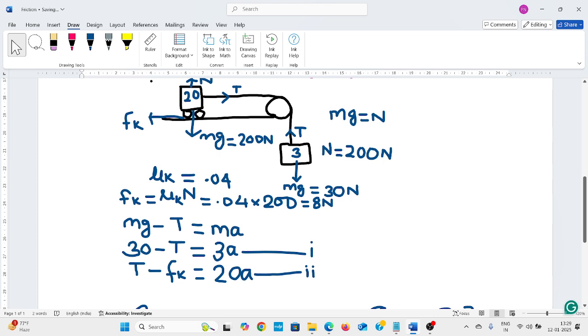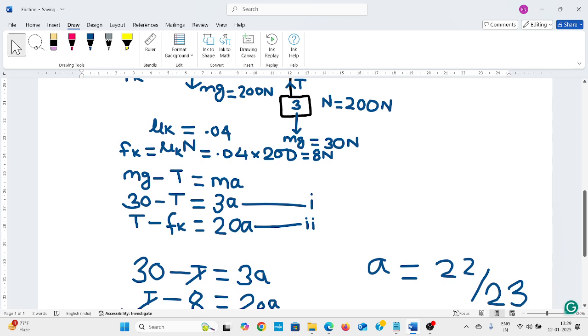Then we can calculate using the equations. We will get two equations from the 3 kg mass and the 20 kg mass. These equations will work to solve the problem. For the 3 kg mass, mg is 30 newton. That means the 3 kg body is moving downward. That's why 30, which is mg, minus the tensile force equals ma. Ma means 3 kg into a.